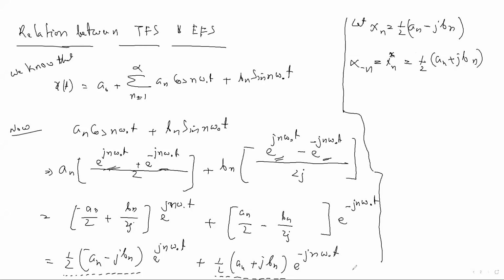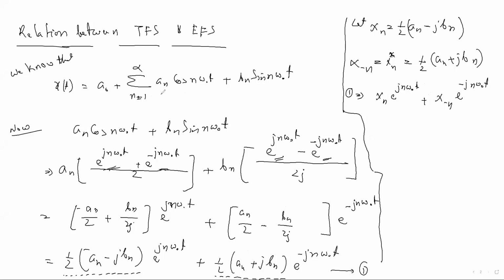So this summation can be written like now. Or you can say that this equation can be written now: x n e to the power j n omega naught t plus x of minus n e to the power minus j n omega naught t.